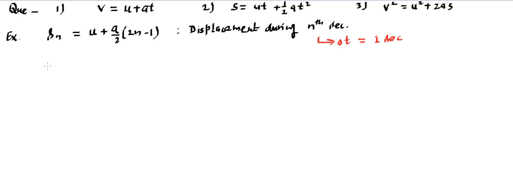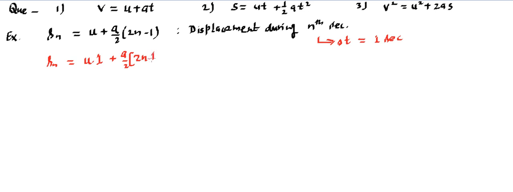That means if we write this equation in terms of dimensions and units, it will be Sn is equal to u into 1. This is that one which is carrying the dimension of second. Similarly, plus a by 2, and this is going to be twice n into 1.